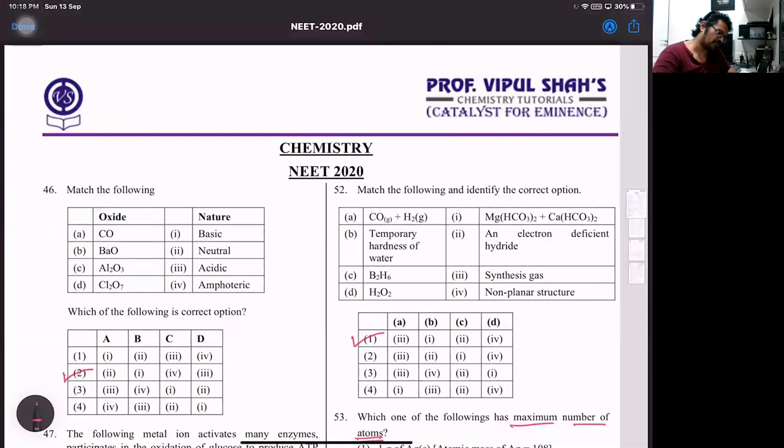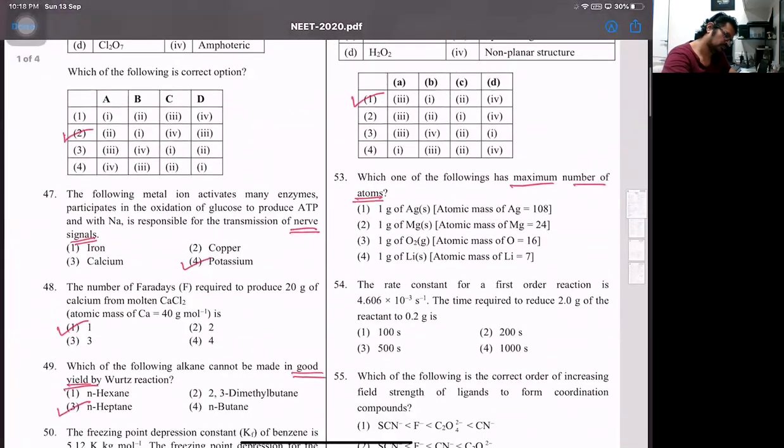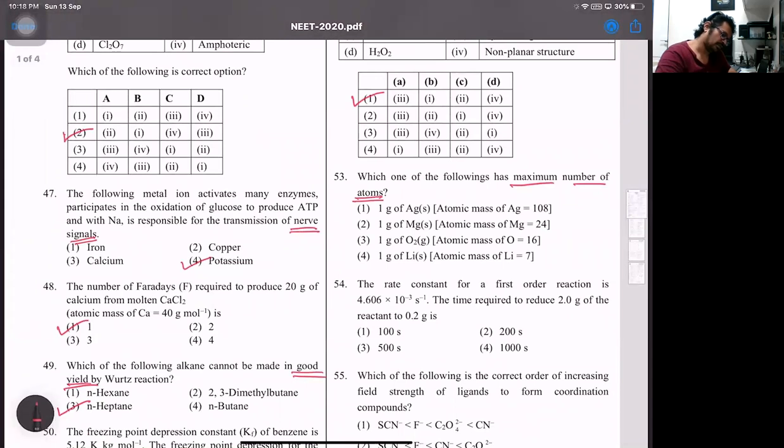So for 53, if you observe, 53, the answer is going to be 1 gram lithium. Then comes 54. The rate constant of first order reaction is given. Time required to reduce 2 grams to 0.2 grams. Simple first order kinetics. We'll have the time t is equal to 2.303 upon k log of a upon a naught.